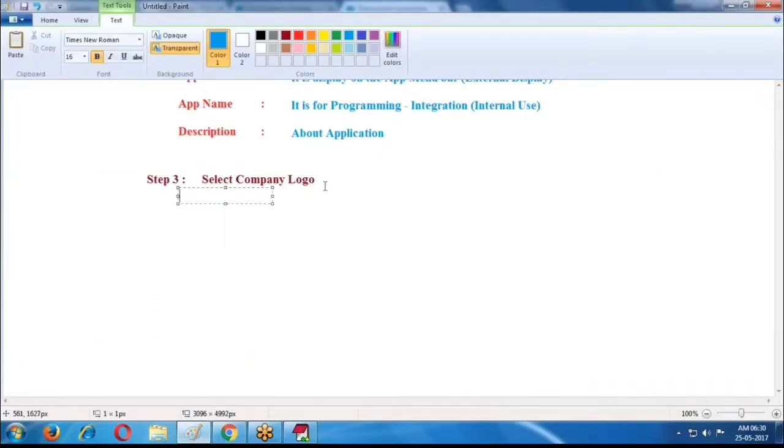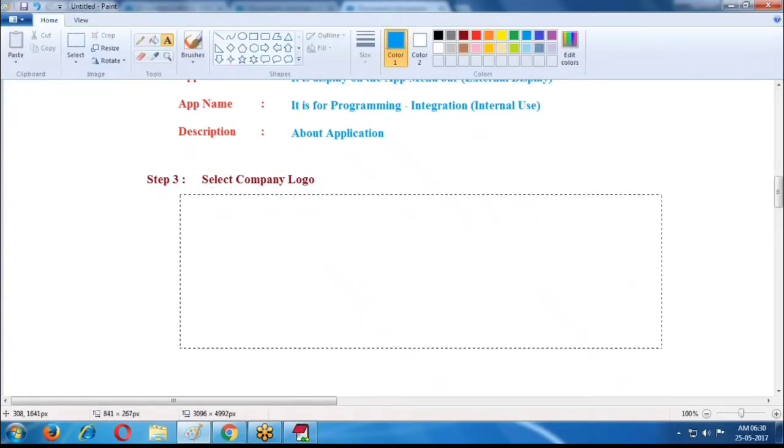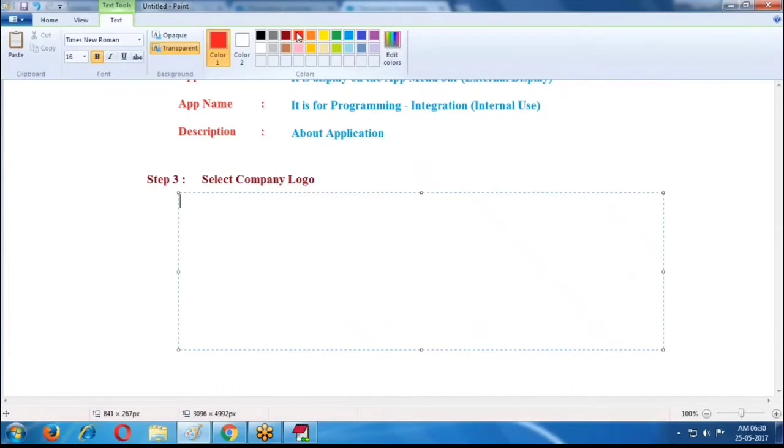What is the third step? Company logo. Here select the company logo from the document object.